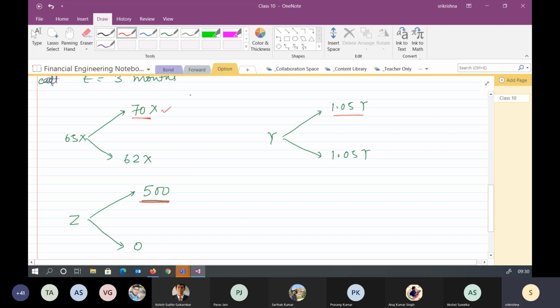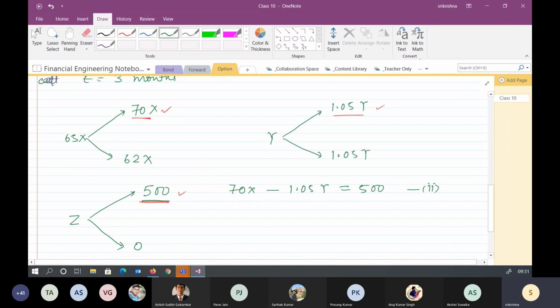So I look at the top one first and I write the equation like this. Because we have bought at t is equal to 0, we can sell at 70 at t is equal to 3 months, and we have to return some amount of money to the bank, and this should be equal to 500. This should be my second equation.